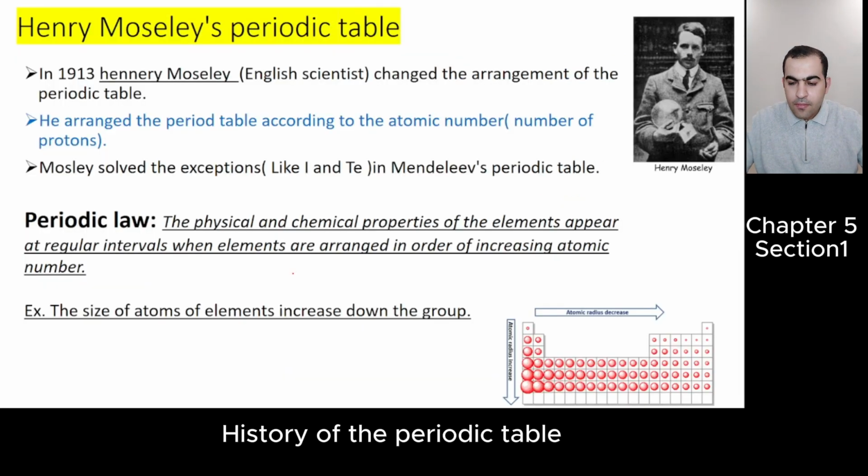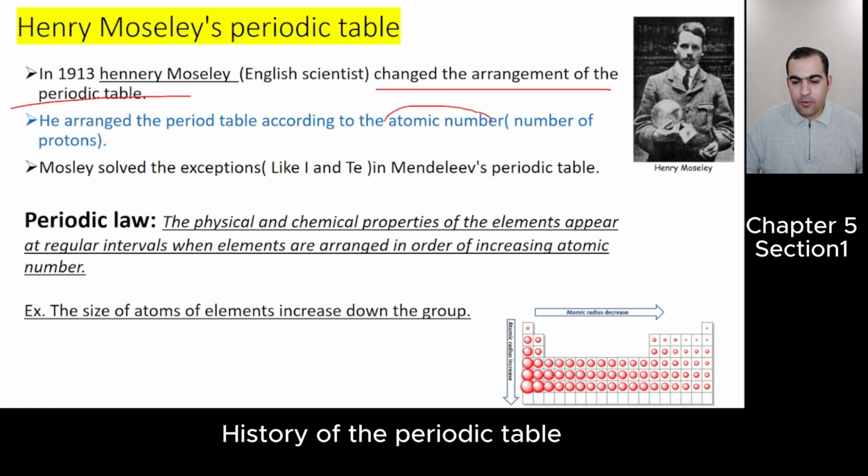Okay, after Mendeleev, Henry Moseley came in 1913. Henry Moseley, English scientist, changed what? The arrangement of the periodic table. He arranged the elements according to what?